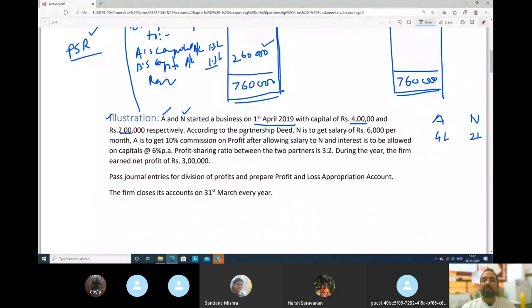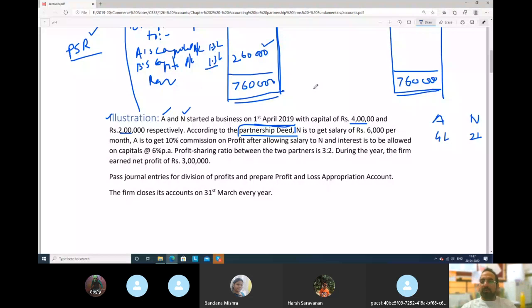According to the partnership deed, see, partnership deed is here. I have told you what a partnership deed is. Very important question. In the exam, they might ask you, what is partnership deed? Very simple, beta. An agreement in written form is called a partnership deed. For a 1 mark question, you have to give only a 1 line answer. Please do not write 3 pages, you won't get 2 marks either. Written agreement is called a partnership deed.